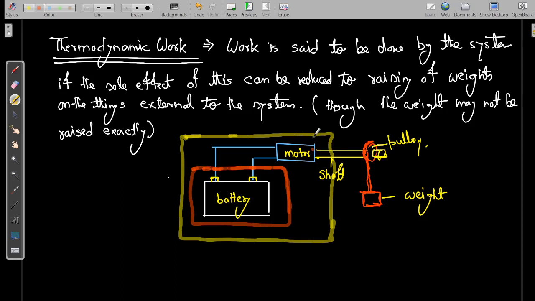Okay, so I hope now you got an idea what we mean by thermodynamic work, contrary to mechanical work. In mechanical work there is a body, there is a force, and the body is moving in the direction of force, then only we say work is taking place. If there is no displacement, then there is no work, in case of mechanical work. But when we talk about thermodynamic work, if the sole effect of the interaction can be reduced to the raising of a weight, then we can say that work is being transferred.